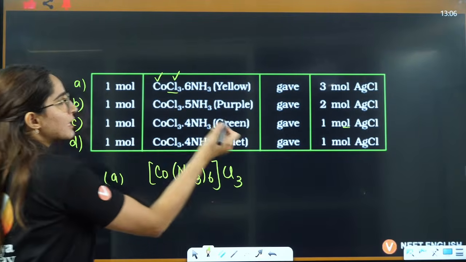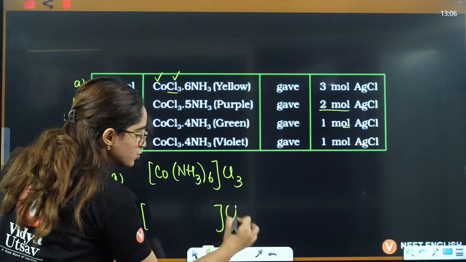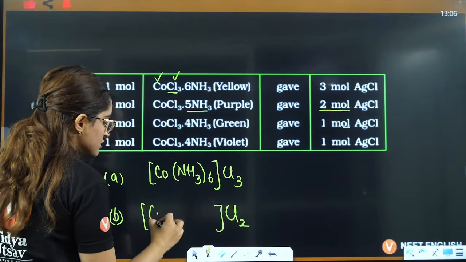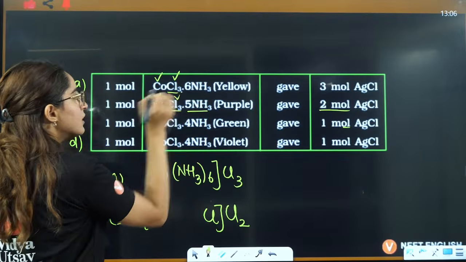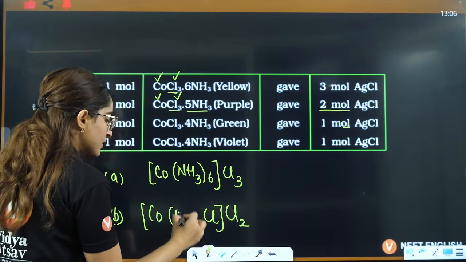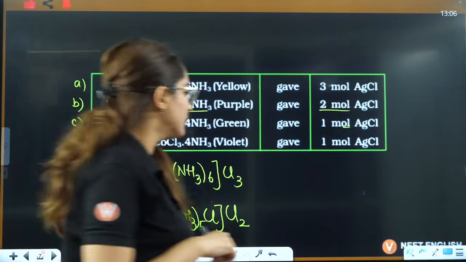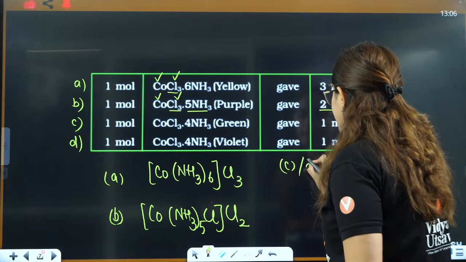So for B, if I say 2 mole of AgCl, that means 2 Cl will be outside here. Cobalt I have used, 2 Cl outside, that means 1 Cl is inside, 3 Cl I have used, that means here you will have 5 ammonia. This is the compound, right? What about C or D?